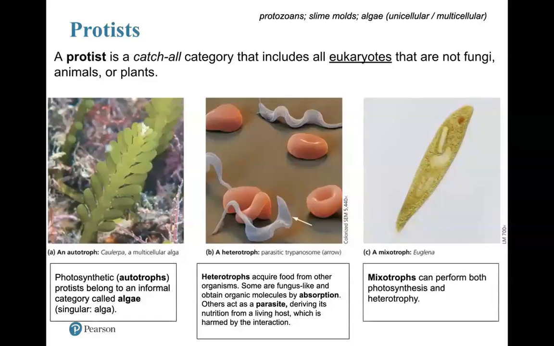Last up, we have these weird little guys known as mixotrophs. Euglena is an example of a mixotroph, and mixotrophs can perform both photosynthesis and heterotrophy, so they can actually acquire energy through multiple means.